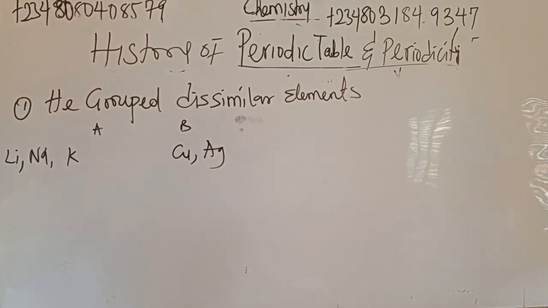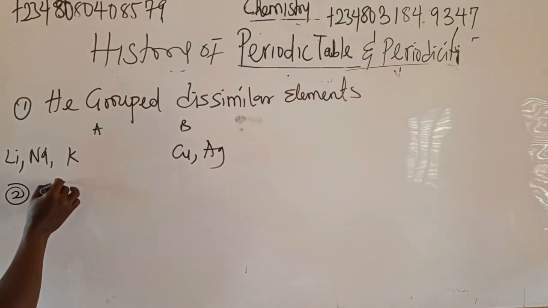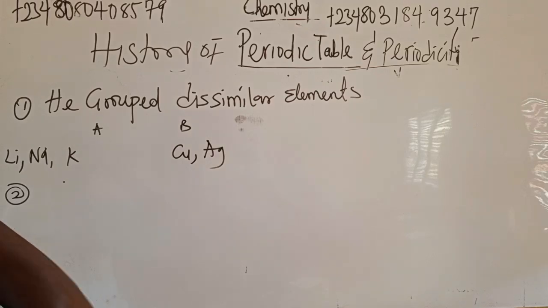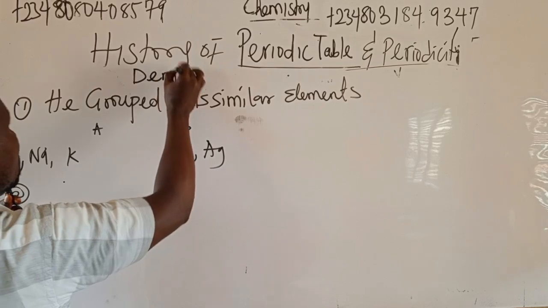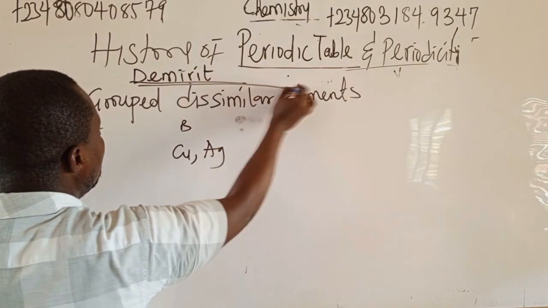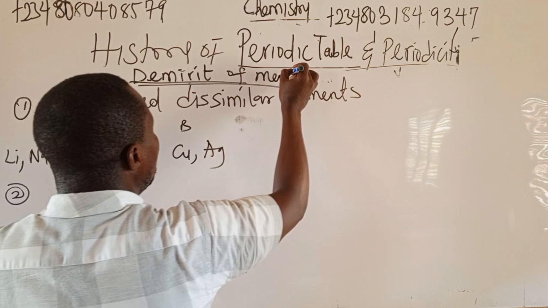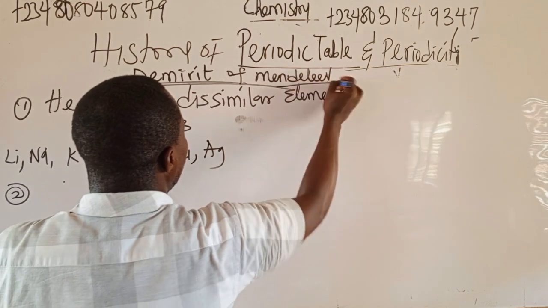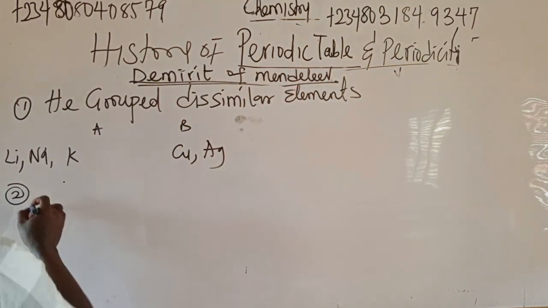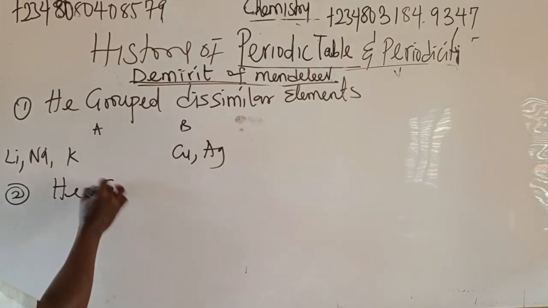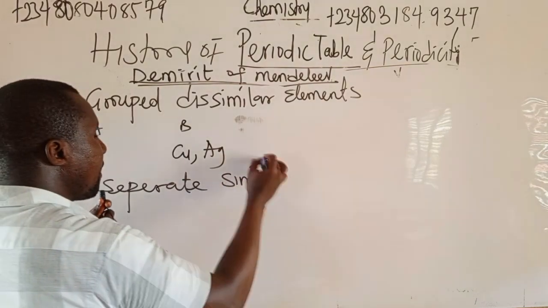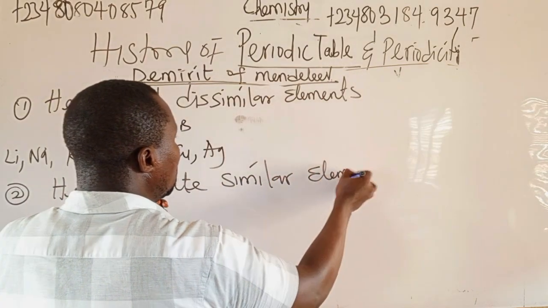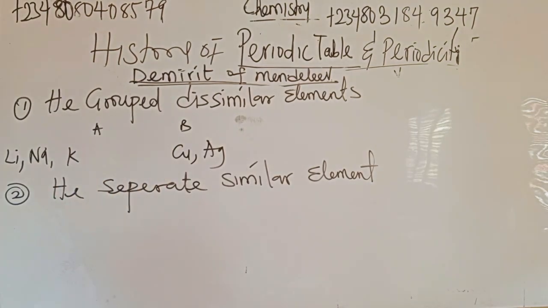Number 2, separation. We are looking at the demerits of Mendeleev's periodic table. Number 2, it separates similar elements. Separation of similar elements.